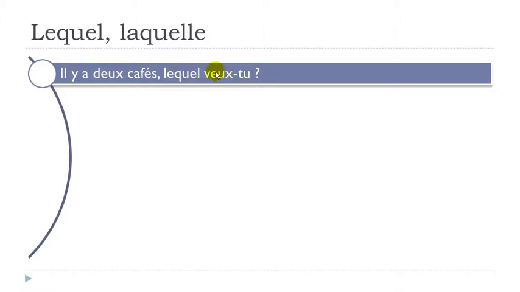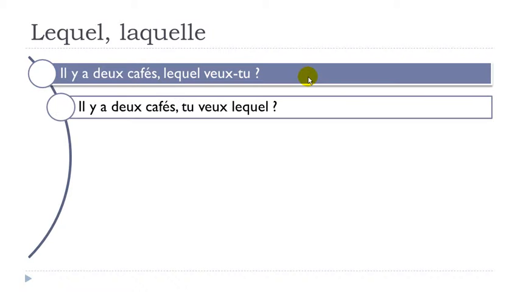Veux-tu, so remember, vouloir is to want, tu, you. Do you want? So, lequel veux-tu? Il y a deux cafés, lequel veux-tu? All right, or then it's possible as well. In that case, it's more, let's say, spoken. The first one is the official one because in that case you put lequel, and after that you change the order. Remember, first the verb, then the subject, because that's the official and the formal way to ask a question.